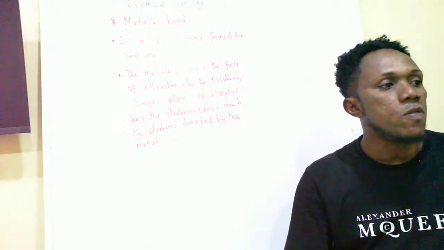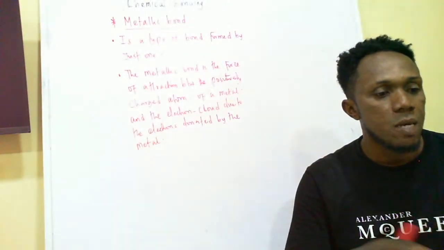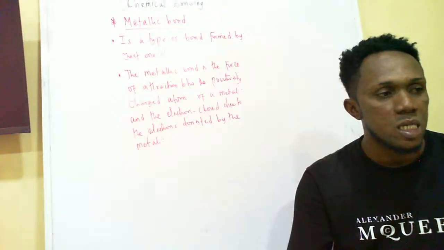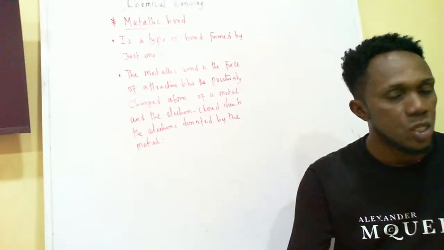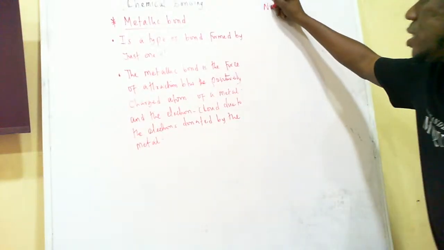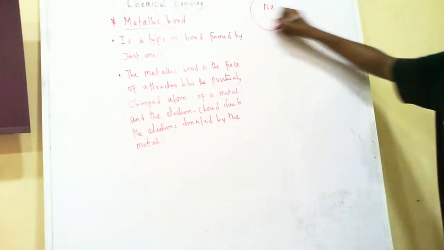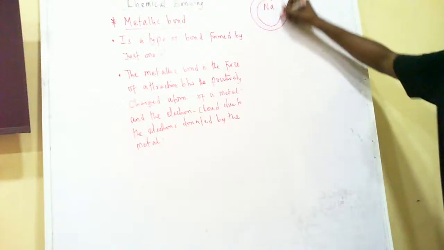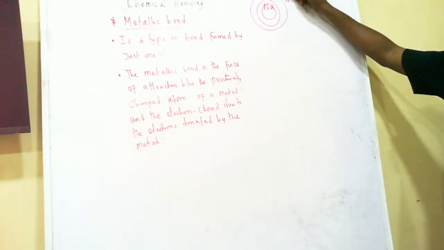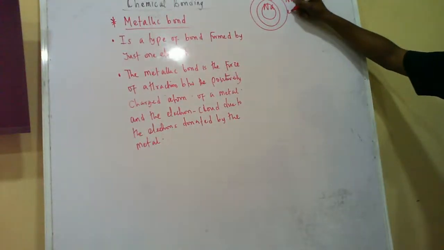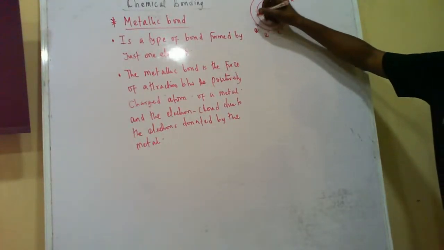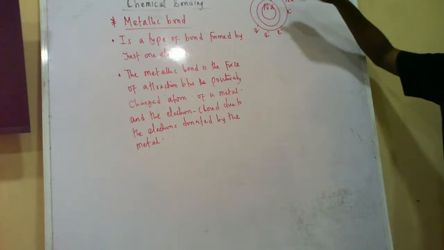Metals are known. In fact, the first thing you should know about a metal is an atom that ionizes by losing electrons. So when a metal, like sodium, for example, and sodium has many shells, three shells. Now, this sodium, Na, will lose electrons, give out electrons. From time to time, the sodium atoms, inside the sodium you have plenty atoms of sodium.